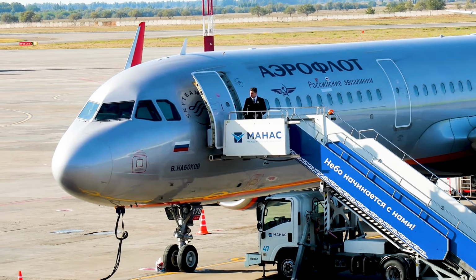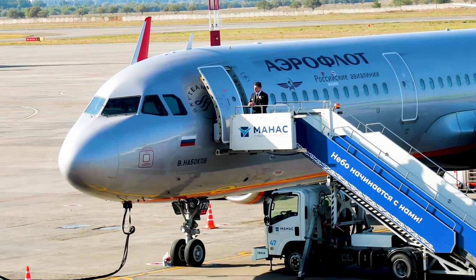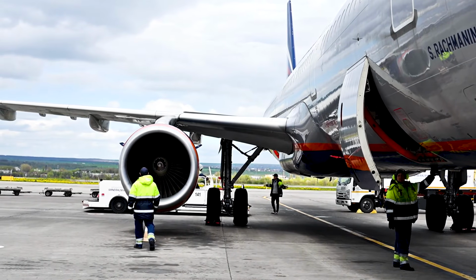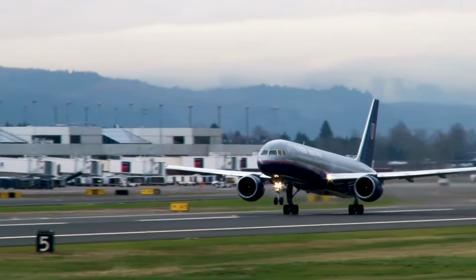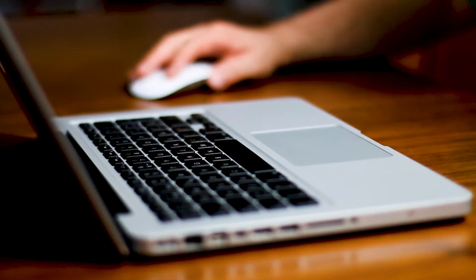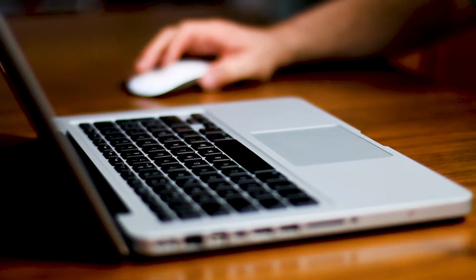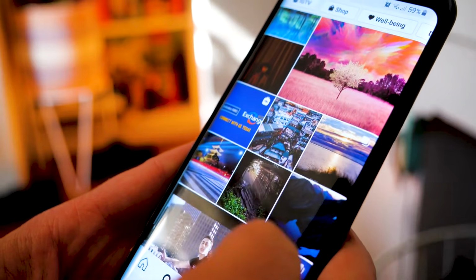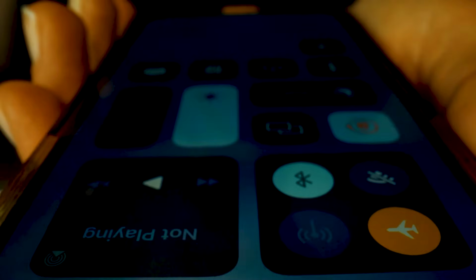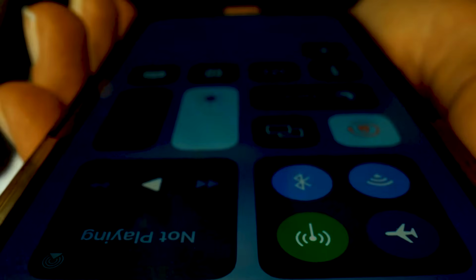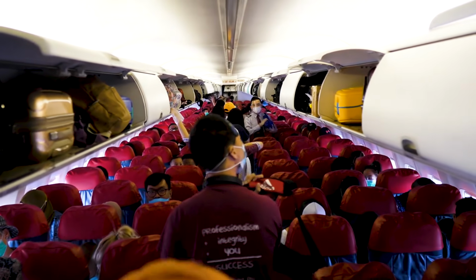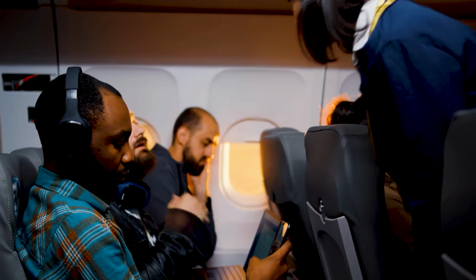However, many airlines maintain their own restrictions, especially during takeoff and landing, which are considered critical phases of the flight. Some allow the use of larger devices, such as laptops, only when the plane reaches cruising altitude, while smaller devices, such as smartphones, can be used throughout the flight in airplane mode. But what happens if you don't activate airplane mode during a flight? This is a question many passengers ask themselves, usually while deciding whether or not to follow the cruise instructions.